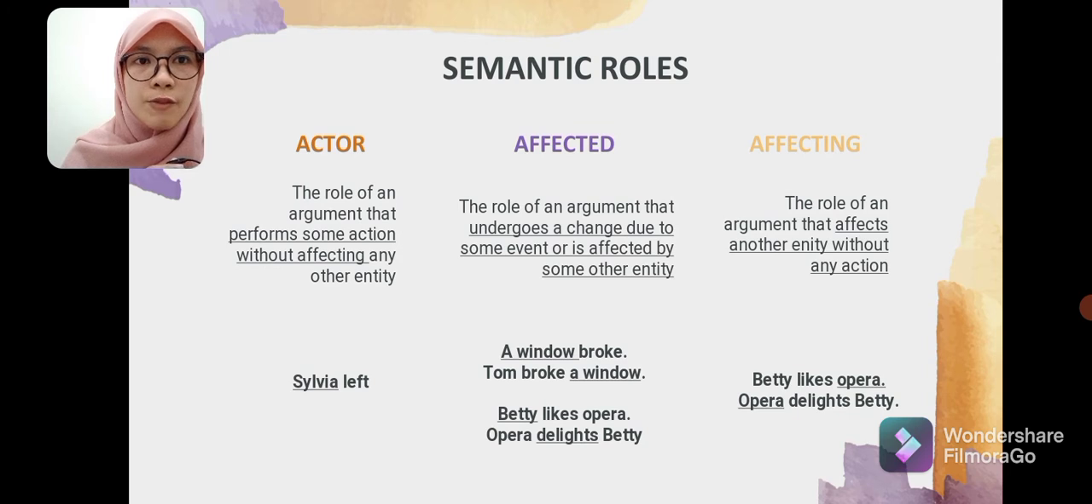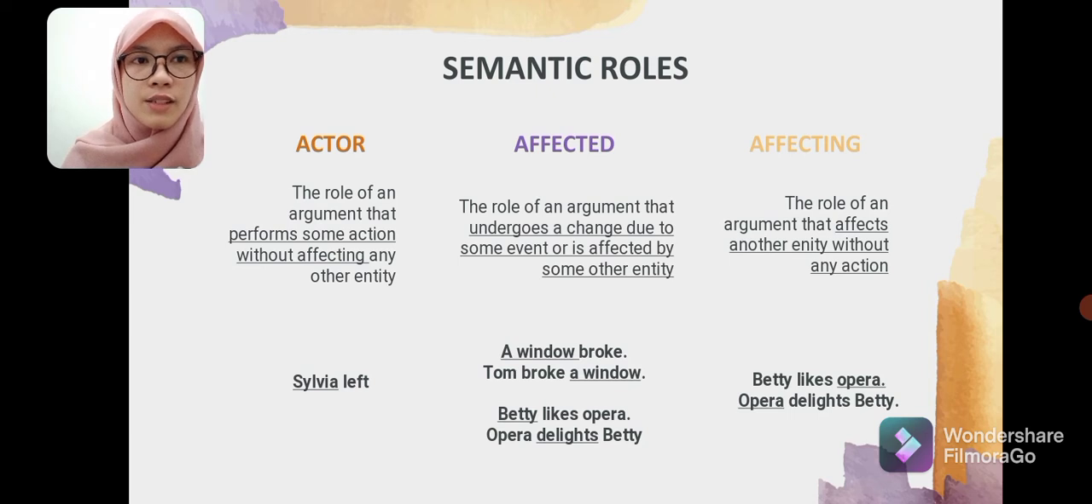The next is affected. The role of an argument that undergoes a change due to some event or is affected by some other entity. For example, a window broke, Tom broke a window. Here, a window is called an affected. And the next, Betty likes opera, opera delights Betty. Here, the underlined word is Betty. Betty is called an affected.